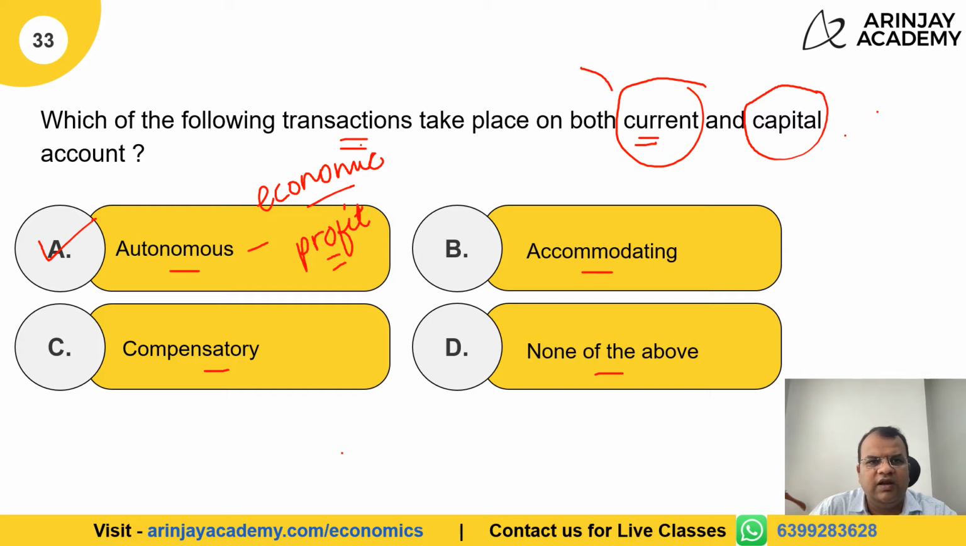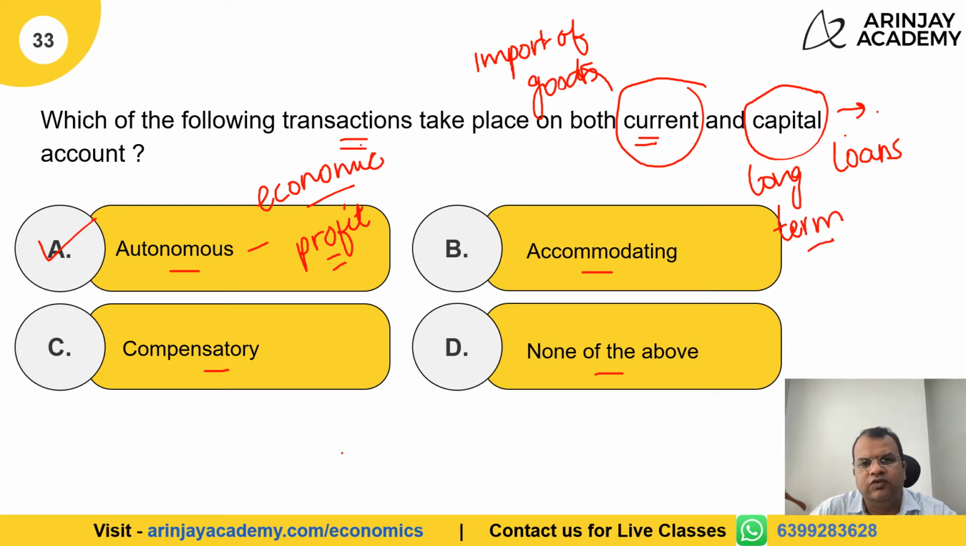So on current account, there could be transactions like import of goods, whereas on capital account, these could be loans, long-term loans, which might be there. So long-term loans are capital transactions. Autonomous transaction is therefore the transaction which includes both current and capital account transactions.